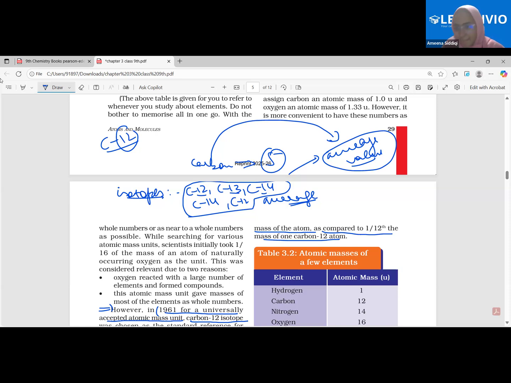Then we have a carbon atom which has a mass of 13 units. We also have a carbon atom which has a mass of 14 units. Clear? We take the mass of all of these atoms, we take the average value, and therefore we get the mass of the carbon element, because all of them are ultimately part of this carbon element. Any confusion in this?